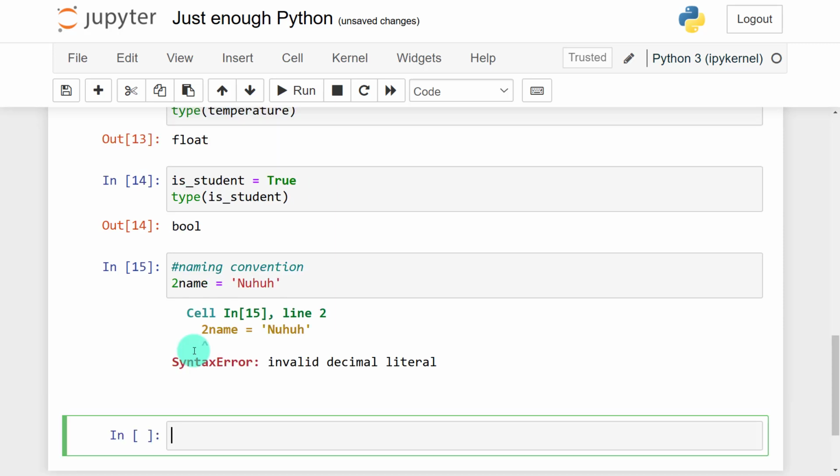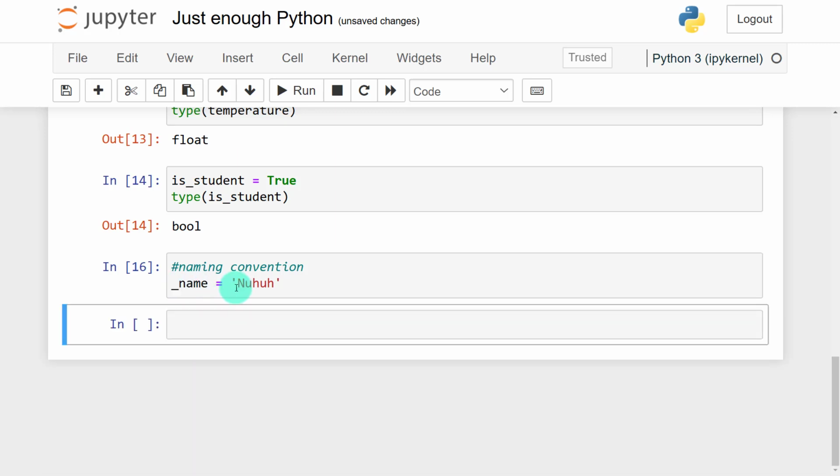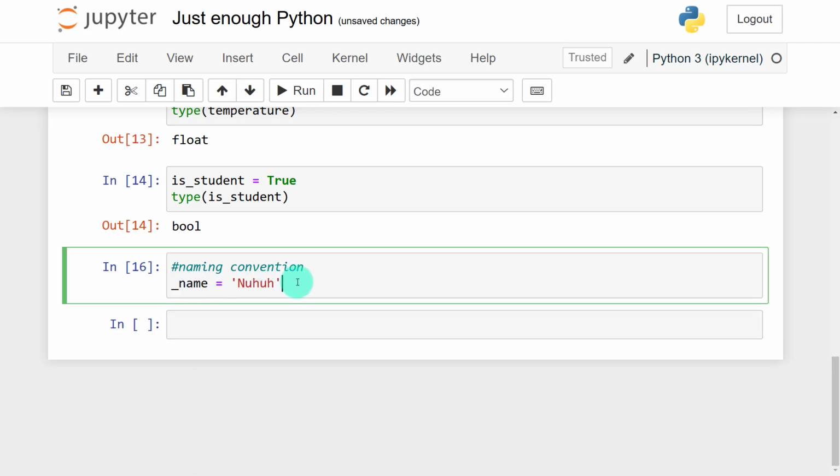When I run this, you can see I get a syntax error, invalid decimal literal. But I can start with an underscore. When I say underscore name, this one is fine, it has no problem. But, of course, I would not recommend this.